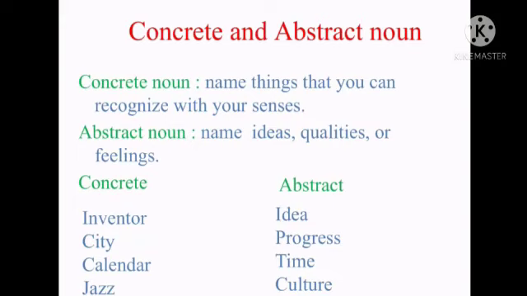Concrete and abstract noun. Concrete nouns name things that you can recognize with your senses. Abstract nouns name ideas, qualities, or feelings, and you cannot recognize them with your senses. Examples for concrete noun: inventor, city, calendar, jazz. For abstract: idea, progress, time, and culture.